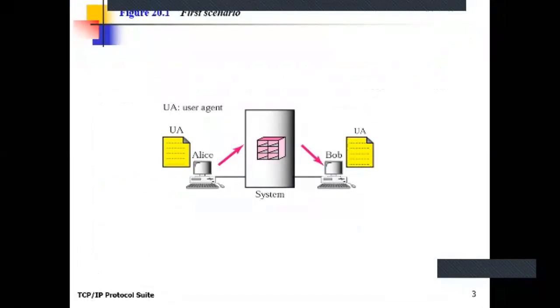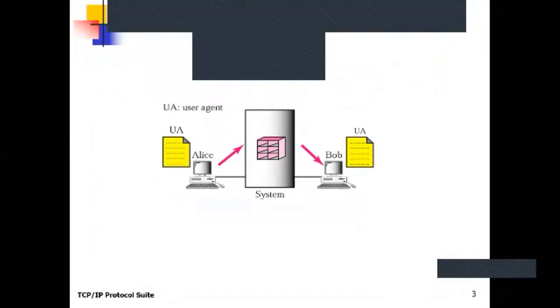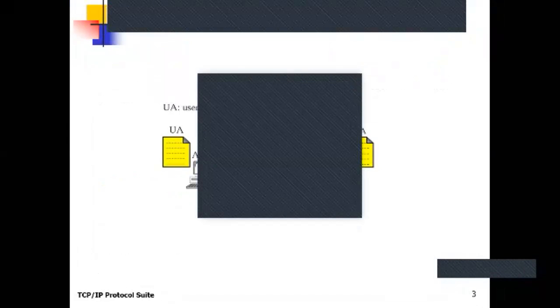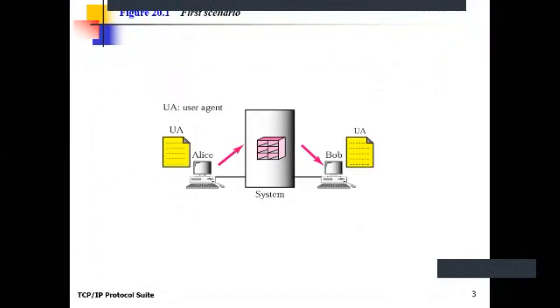So this is the first scenario of an email architecture, where two parties are involved in sending and receiving mail. The first user is Alice and the second is Bob. Alice wants to transmit mail to Bob, but Alice and Bob use the same system for sending and receiving the mail.